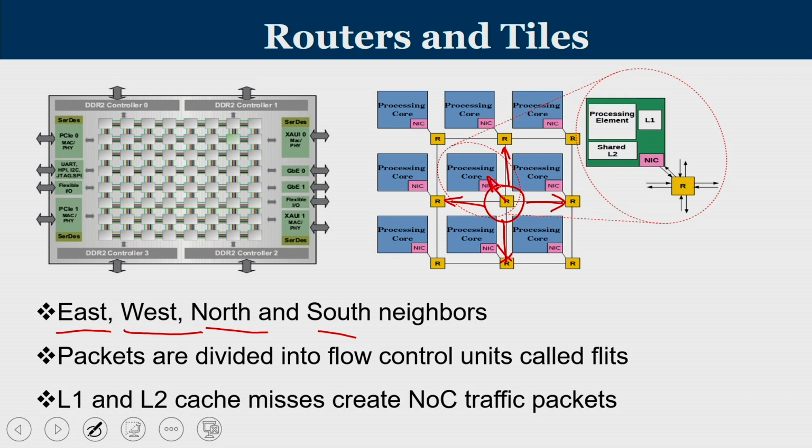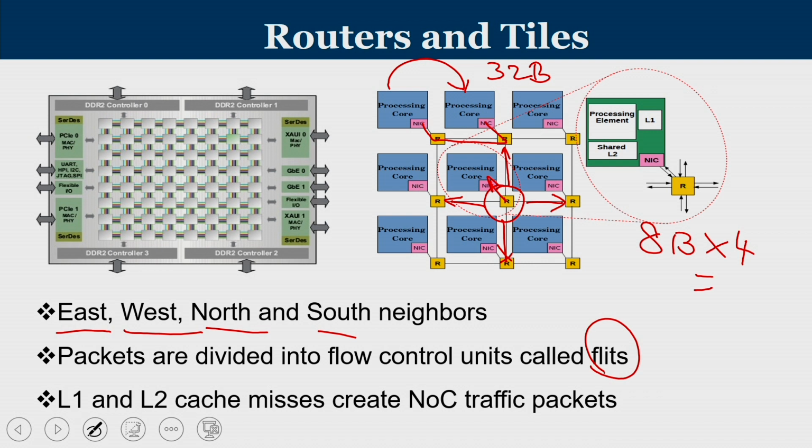Whatever data one core wants to send to another is a packet, but I cannot send the whole packet at once. For example, let us say my packet is 32 bytes, I cannot send the whole data together. It depends upon the bandwidth that connects them. If the bandwidth is 8 bytes, or you have only 64 bits connecting them, then to achieve this 32-byte transfer, I need to send it as 4 different smaller units. Such a smaller unit, the basic unit of flow control between a pair of routers, is a FLIT.